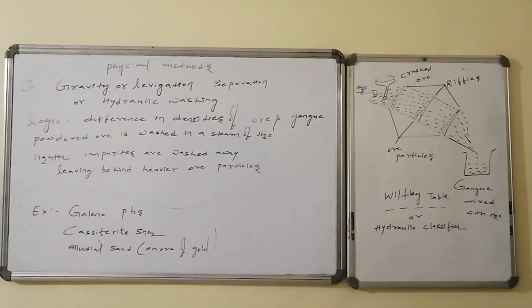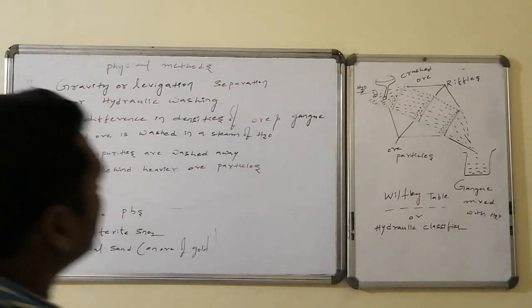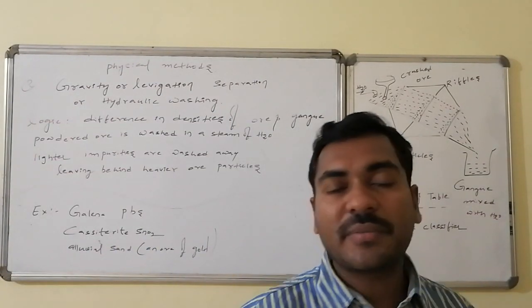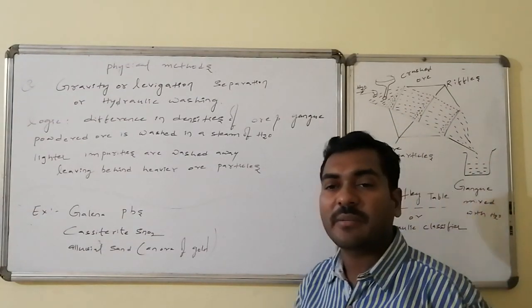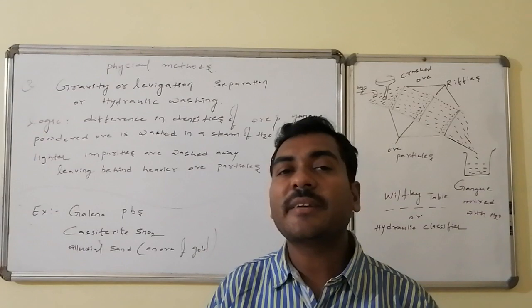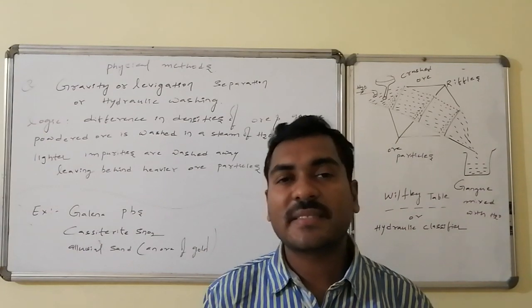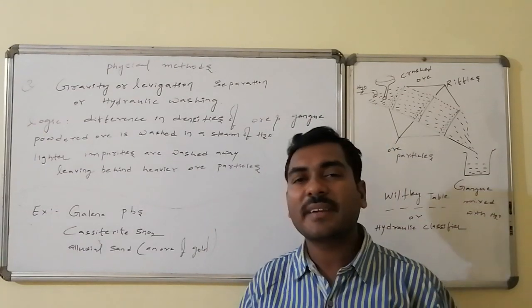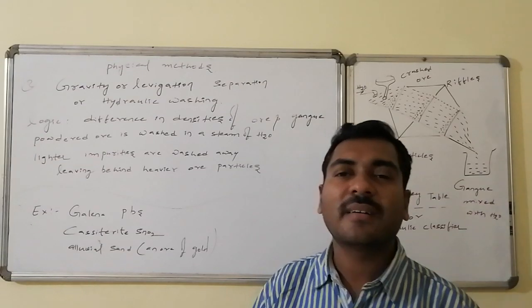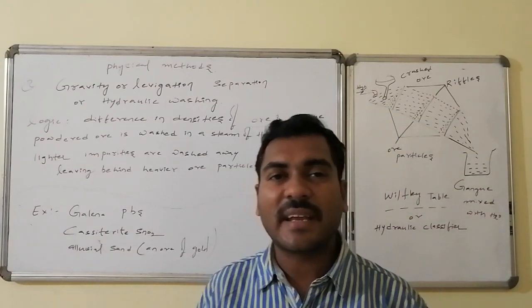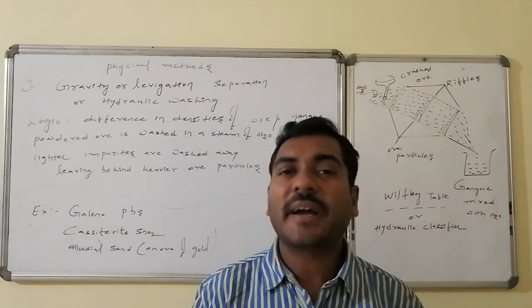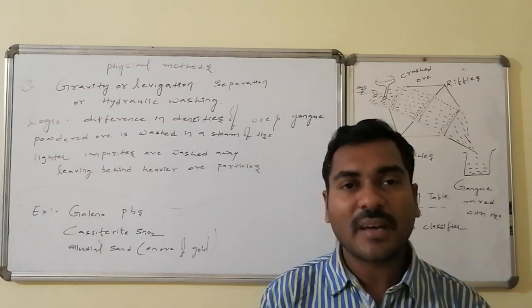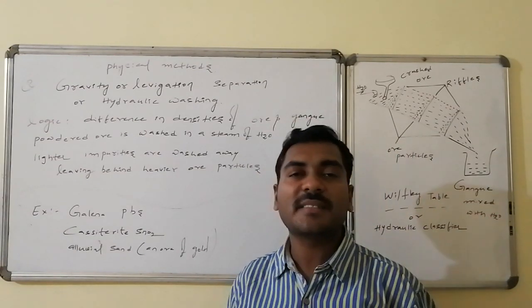The second method is gravity separation, otherwise levitation, and the other name of this one is hydraulic washing. The basic logic in this particular method is the density differences of ore particles as well as the gangue particles. Generally, gangue particles, silica and calcium carbonate, have lower density, whereas if the ore has higher density, then there is a large difference in the densities, and this particular method is applicable.